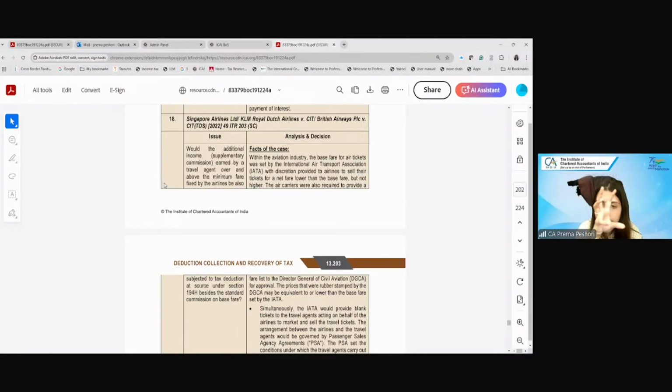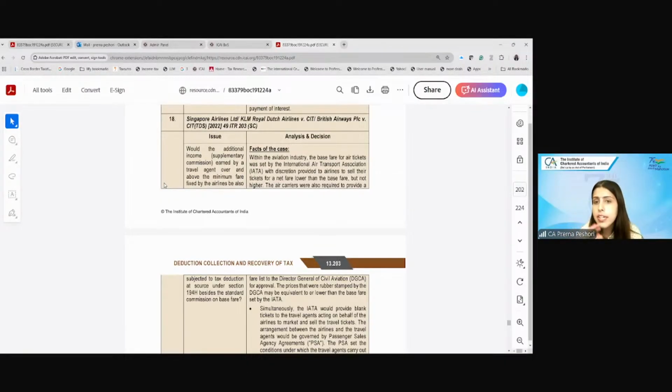So the airlines have no control over the actual fare charged by Make My Trip. The additional amount charged by Make My Trip over and above the fare is its own income. The question is, on this 500 rupees, the difference between the base fare charged by Air India and the fare set by Make My Trip, whether on this supplementary commission the TDS should be applicable.